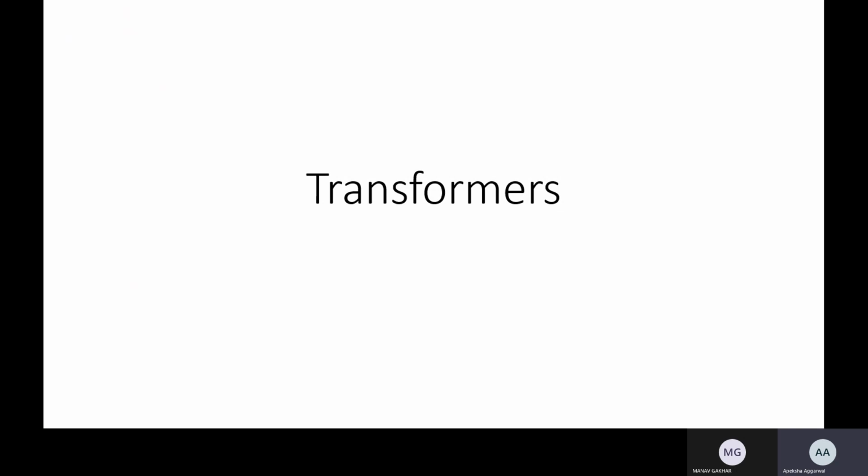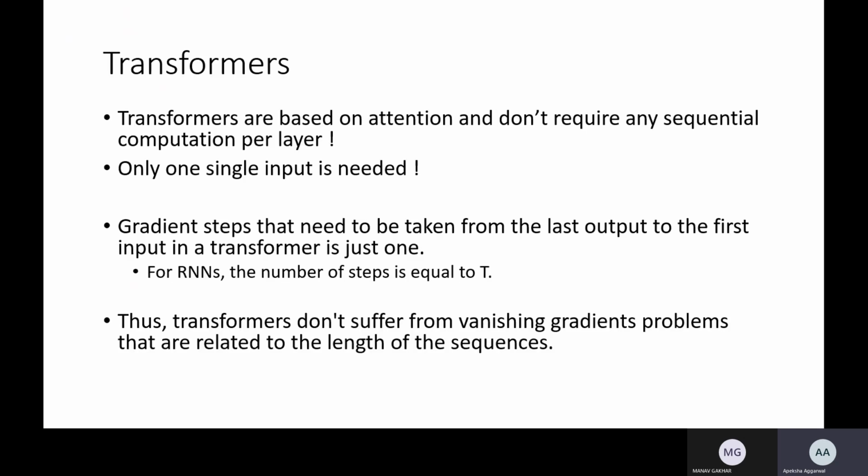Now transformers make use of attention. Transformers are based on attention and they don't require sequential computation, unlike sequence to sequence models, RNN, GRU, etc. Only a single input is required, and there's no backpropagation across multiple time steps. We have only one time step: we give the whole sentence as input and get only one output.